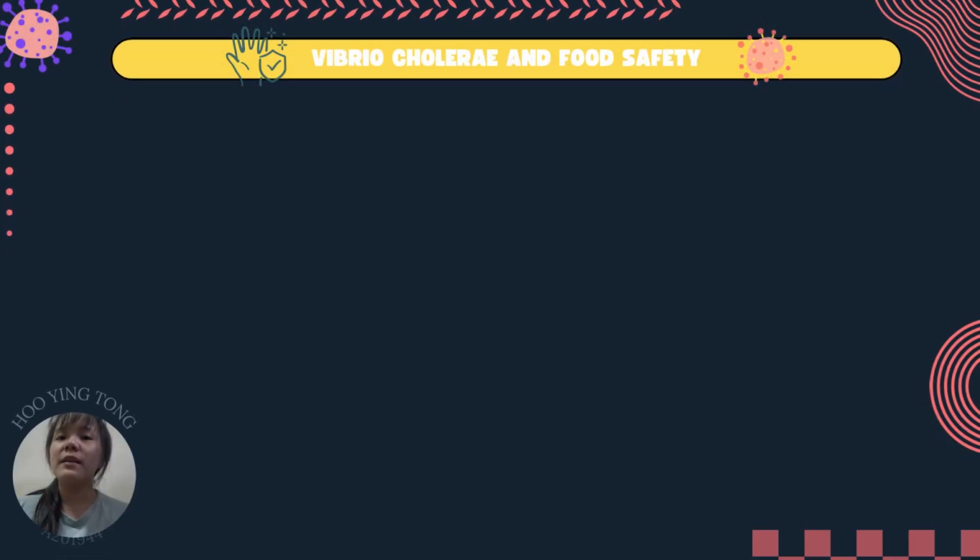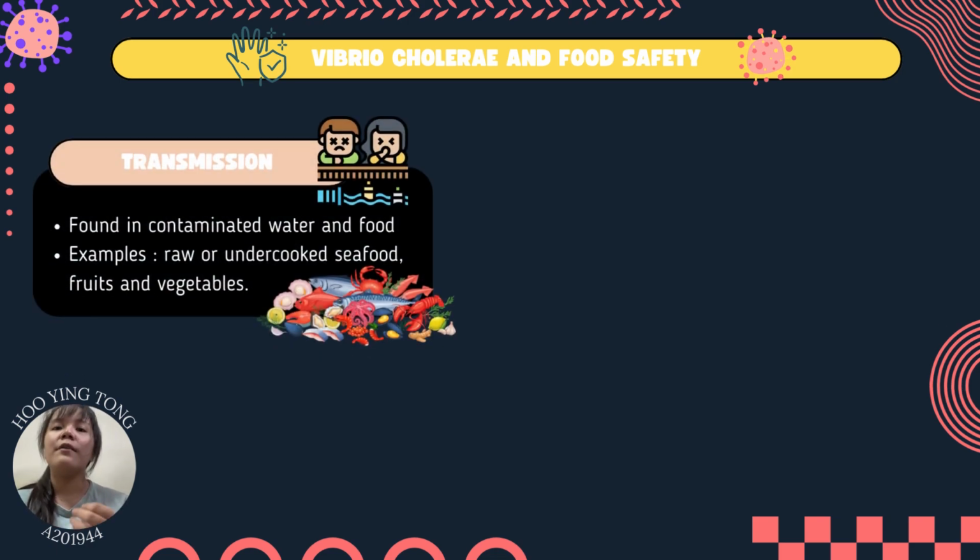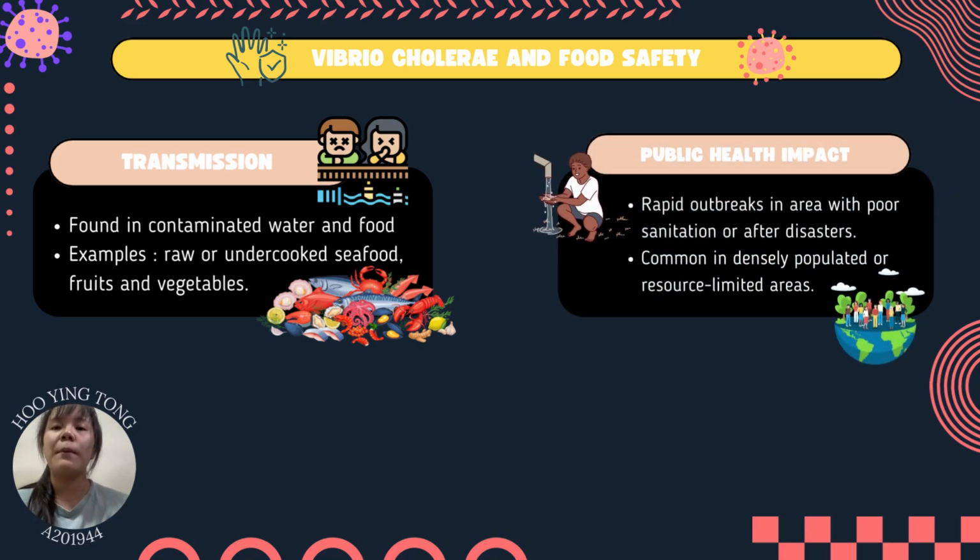Now, let's look at the prevalence of Vibrio cholerae in food safety. It's primarily transmitted through contaminated water and food. Common examples include raw or undercooked seafood like oysters and shellfish, as well as fruits and vegetables washed with unsafe water. This contamination can lead to devastating public health impact, especially in areas with poor sanitation or during natural disasters. In such conditions, cholera outbreaks can spread rapidly, affecting densely populated or resource-limited areas.